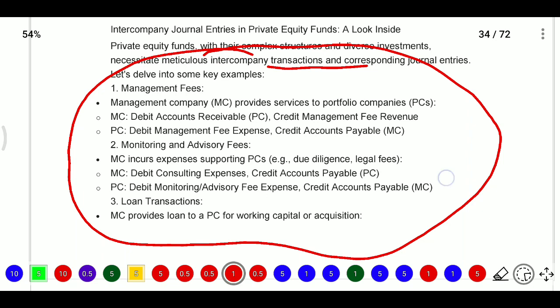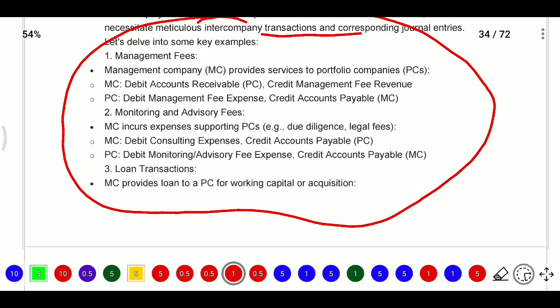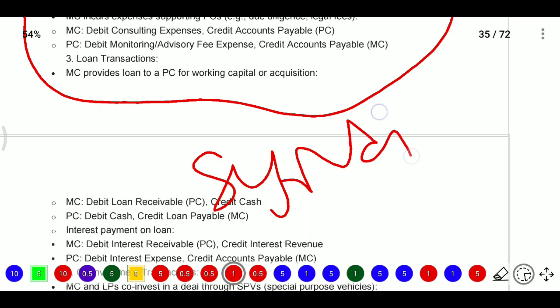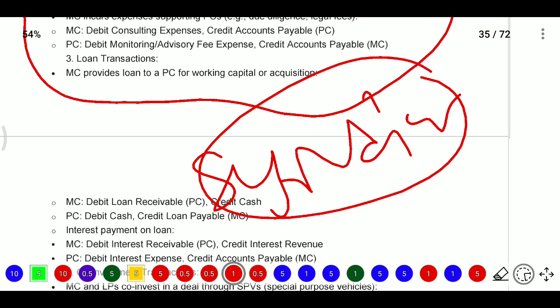And for monitoring and advisory fees. So the MC incurs some expenses supporting deals, due diligence, legal expenses. We need to see that debit consulting expenses, or we need to see that affiliates fee. In master feeder structure they will use the affiliates, and all these expenses, they don't want to write as management fee payable, due diligence fee, legal expense; they will write them as syndicate expenses. So they will use the word syndicate expense. So syndicate expenses account debit to cash.